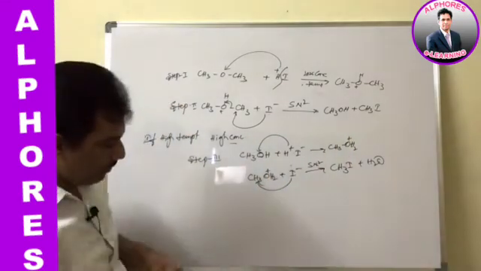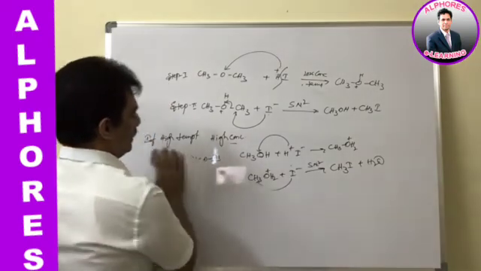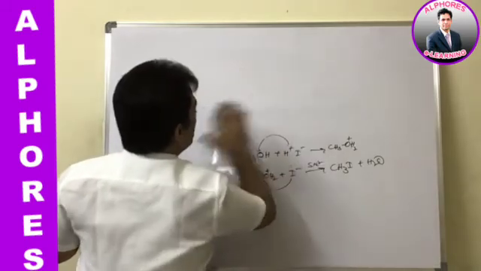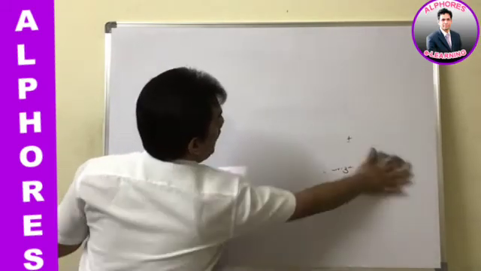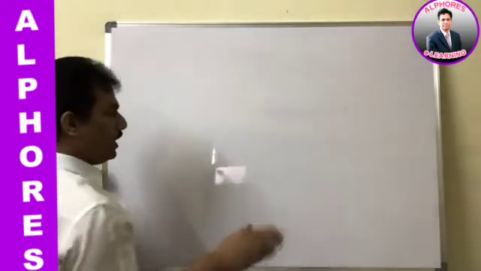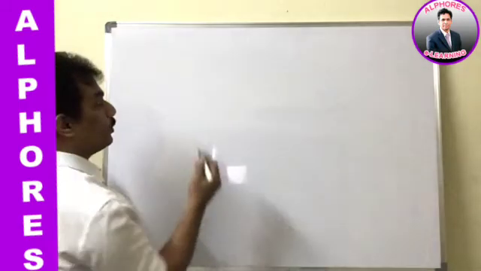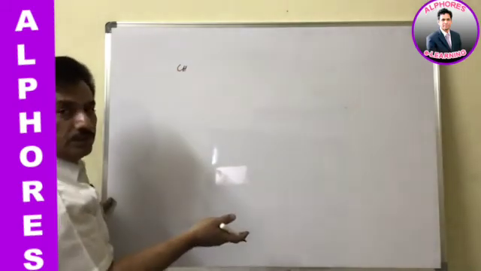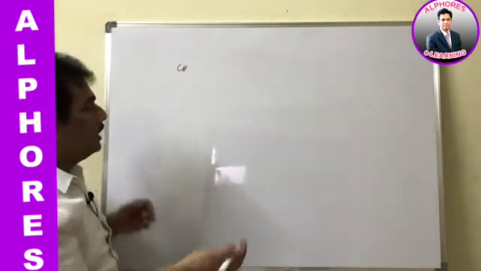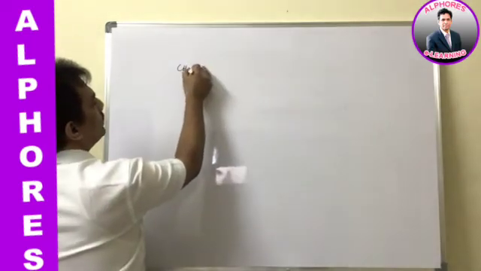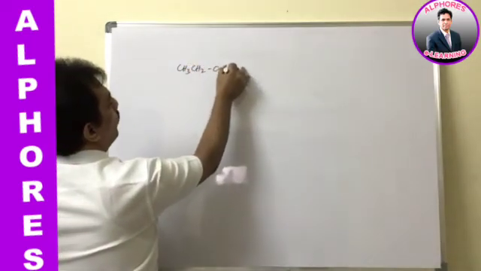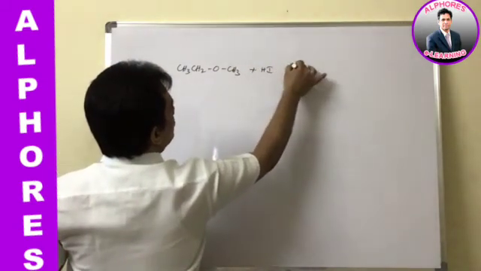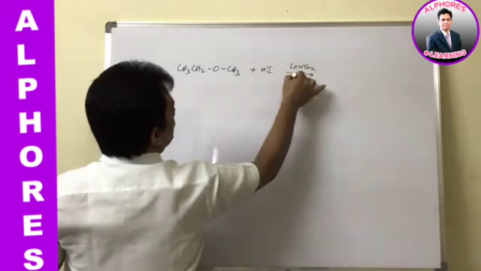Clear? Now, what is the mechanism when it is a mixed or asymmetric ether? The I minus will attack the protonated ether. Dimethyl ether is a symmetric one, as we just discussed. But here, observe CH3CH2OCH3 treated with HI at low concentration and low temperature.